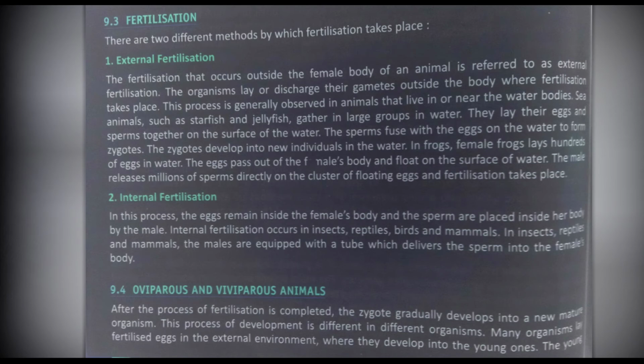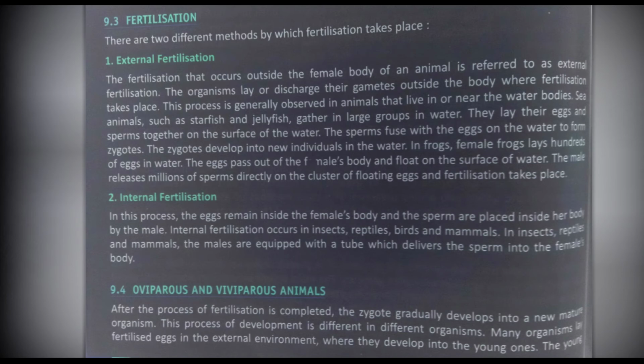Then internal fertilization. In this process, the eggs remain inside the female's body and sperm are placed inside her body by the male. Internal fertilization occurs in insects, reptiles, birds, and mammals, including humans. In insects, reptiles, and mammals, the males are equipped with a tube which delivers the sperm into the female's body.